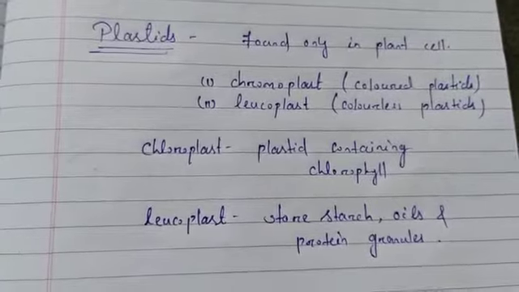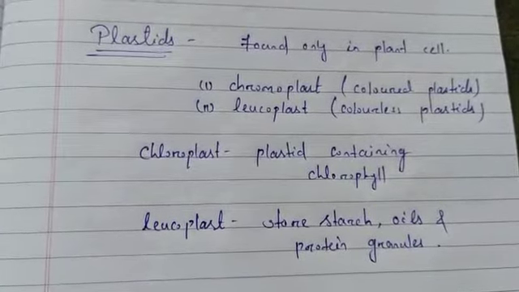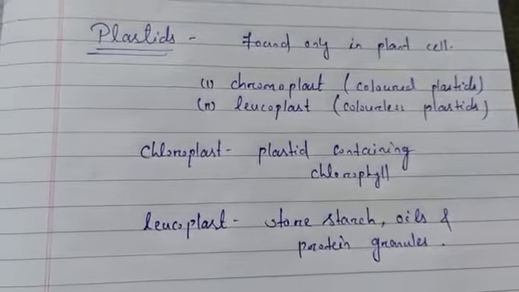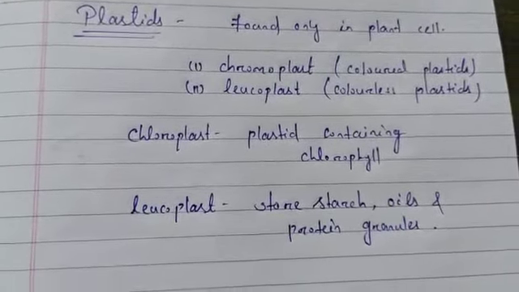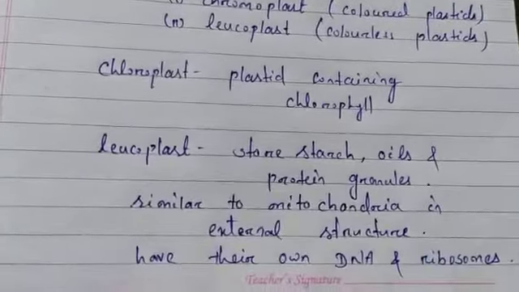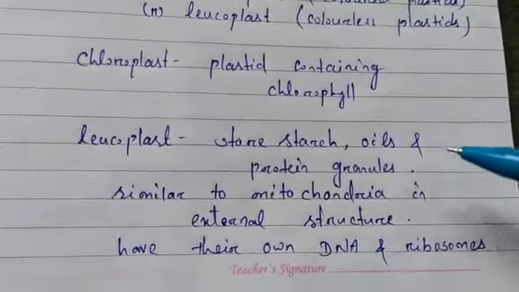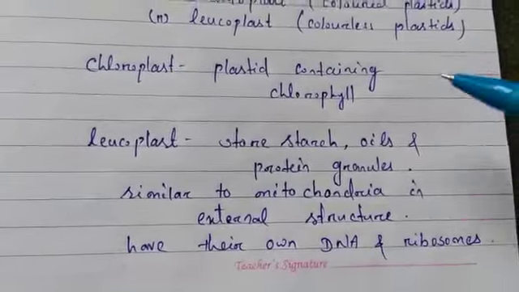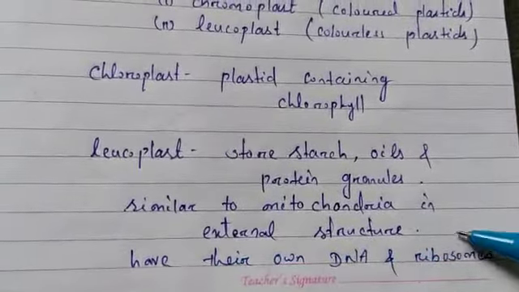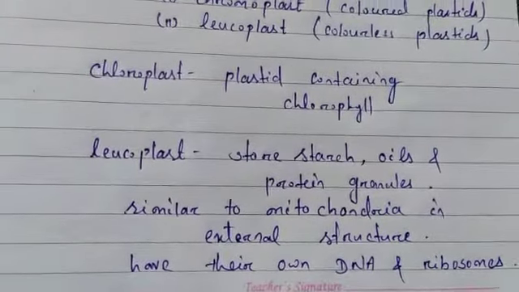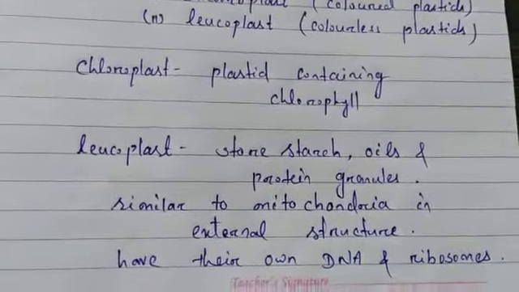So the external structure of plastids is similar to mitochondria. They consist of numerous membrane layers embedded in a material called stroma, and like mitochondria, they also have their own DNA and ribosomes.